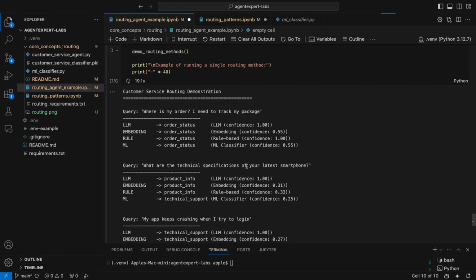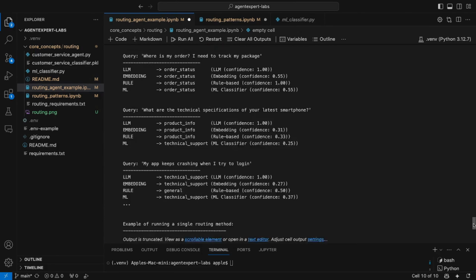The next query is, what are the technical specifications of your latest smartphone? You see that the machine learning model didn't get it right. This probably has to do with how we trained this particular machine learning model with all the possible letters. Maybe we didn't train it with this, and that's why we are seeing this. But this is not about the machine learning. This is not a technical support query; we want to know more about the product.